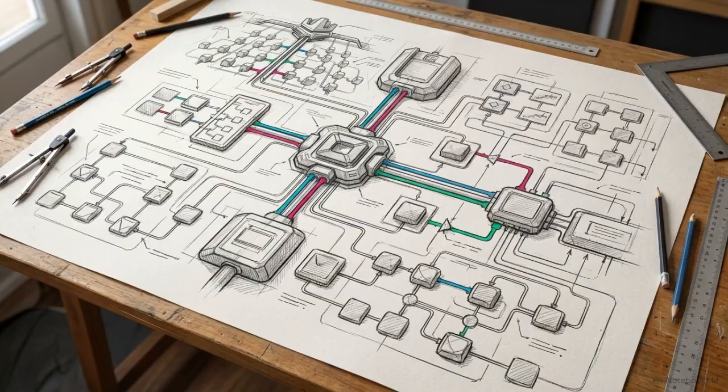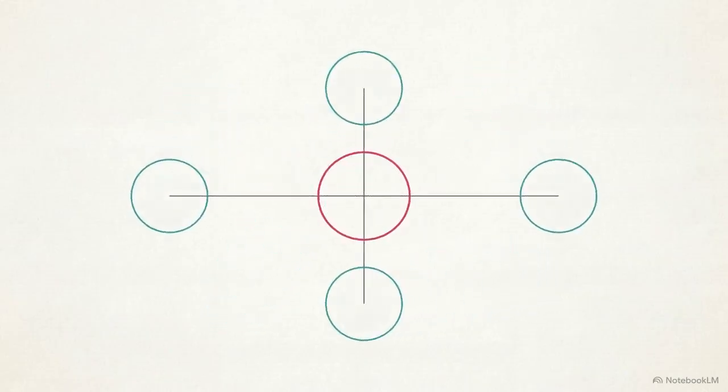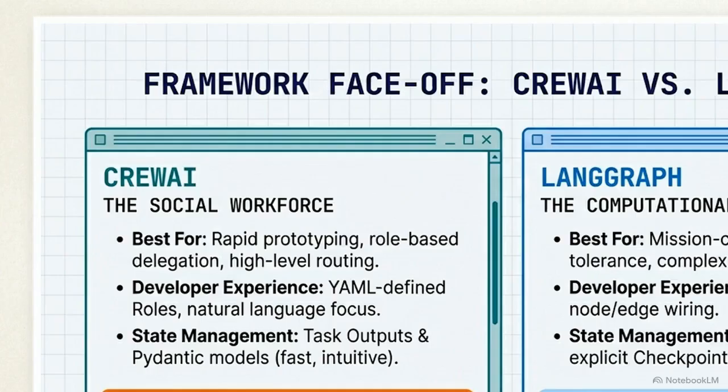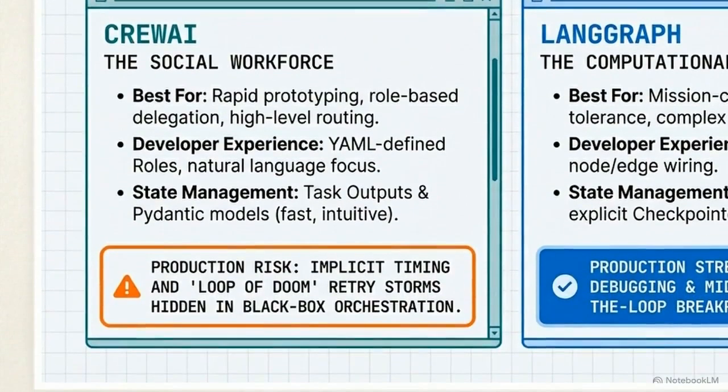Moving from theoretical blueprints to physical code requires selecting the right frameworks for the right nodes in that architecture. This diagram compares the two leading tools. On the left, CrewAI is the social workforce, excelling at rapid prototyping and role-based routing, but it carries a production risk. Its hidden orchestration struggles with precise timing, causing agents to spiral into loops of doom during errors.